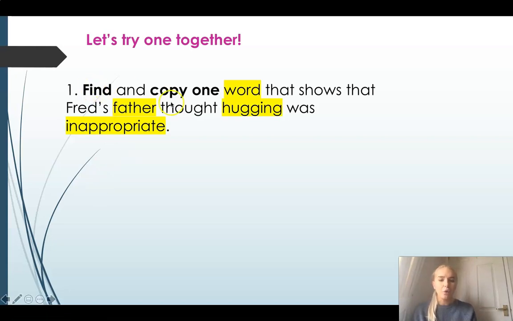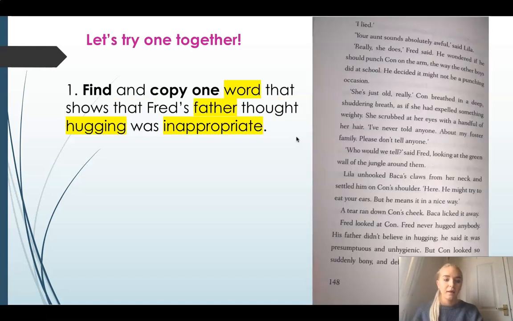The words thought and was, are they key words from my question? No, they're not, are they? They're just that extra fluff that don't really tell me what I'm going to be looking for, but they just add that extra information to my question. And what I can then do is start to think, well, where out of the passage that I've just read does it talk about Fred's father?